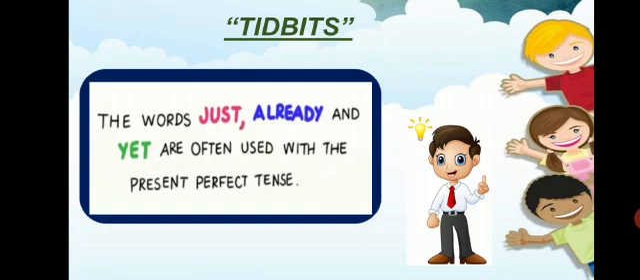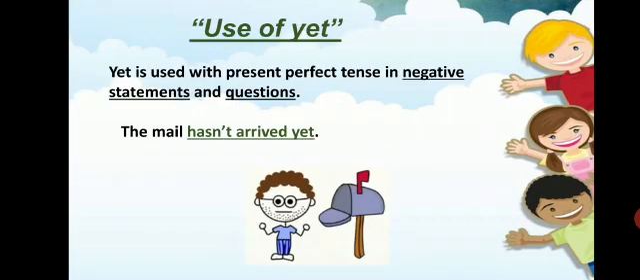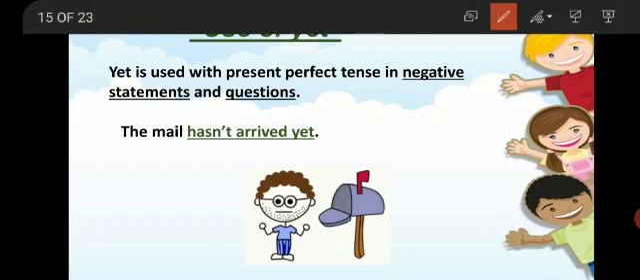Okay, now some extra information. In present perfect tense, we also use words like just, already, and yet. These words are often used in present perfect tense. Now let's talk about the use of yet. Yet is used in the present perfect tense when we talk about negative statements or interrogative statements, or you may say questions. The mail hasn't arrived yet. So hasn't makes it a negative sentence.